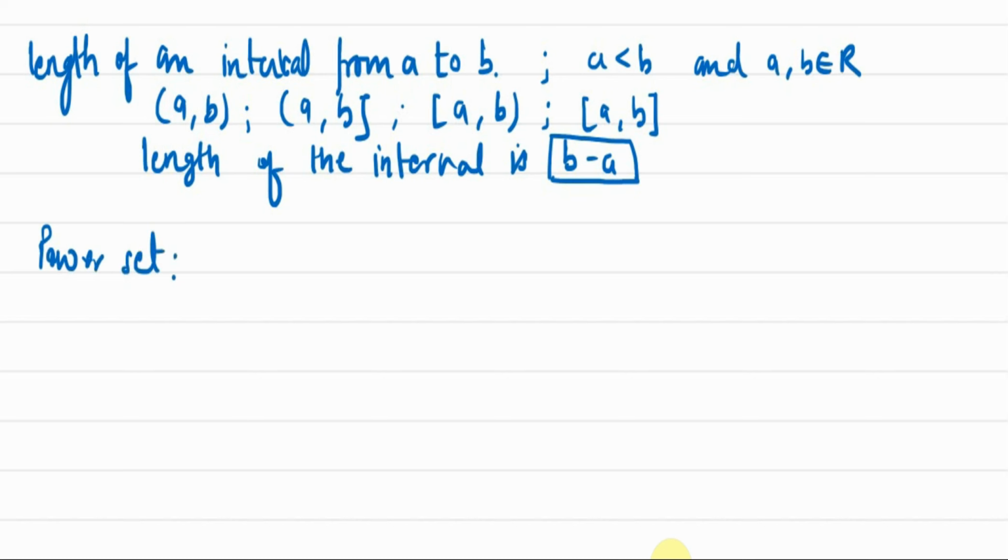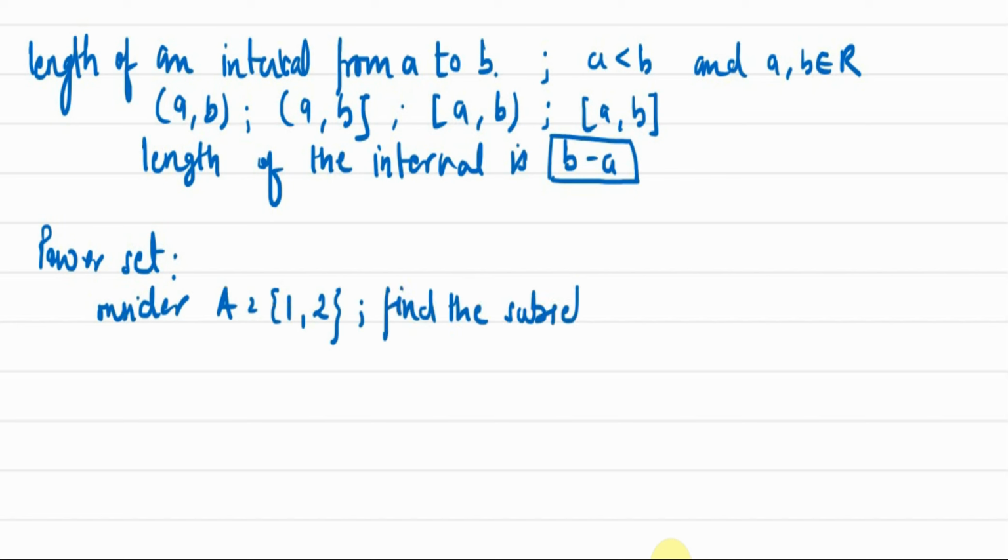What is power set? Okay, before understanding this, first we need an example. Consider set A as {1, 2}. Now the question is: find the subsets of A. Okay, so we know that phi is a subset of every set. The empty set is a subset of every set. So the first subset can be phi.